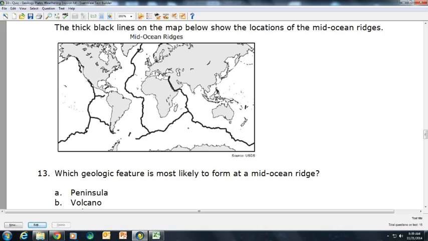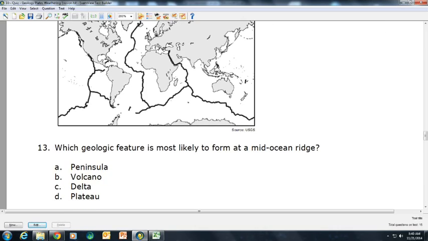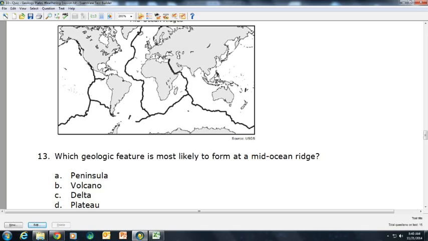Question 13. The thick black lines in the map below show the locations of the mid-ocean ridges. Which geologic feature is most likely to form at a mid-ocean ridge? A. Peninsula. B. Volcano. C. Delta. D. Plateau.